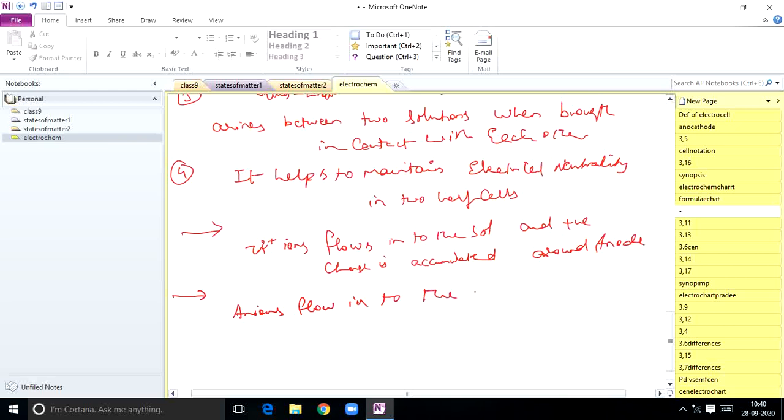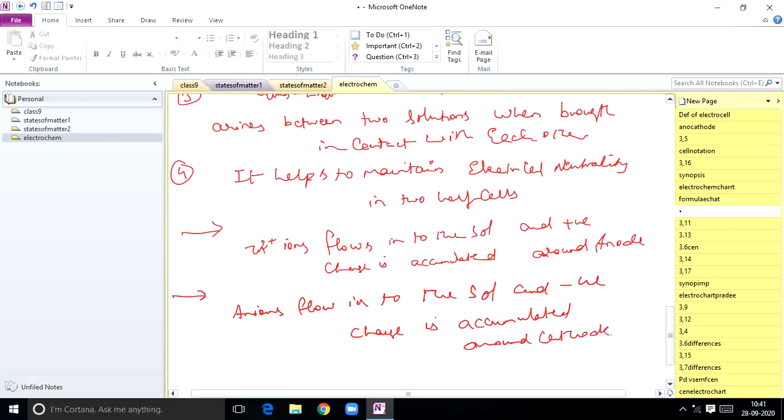Anions flow into the solution and negative charge is accumulated around the cathode. That is a key point.